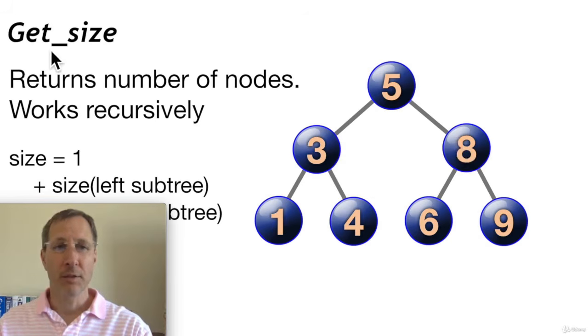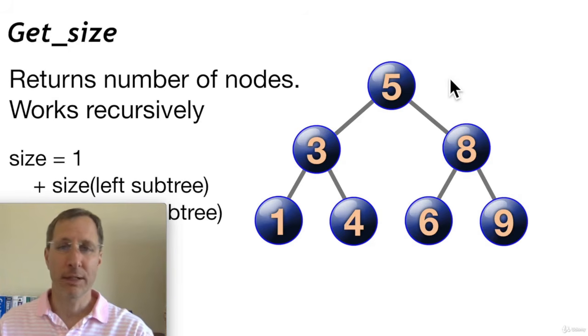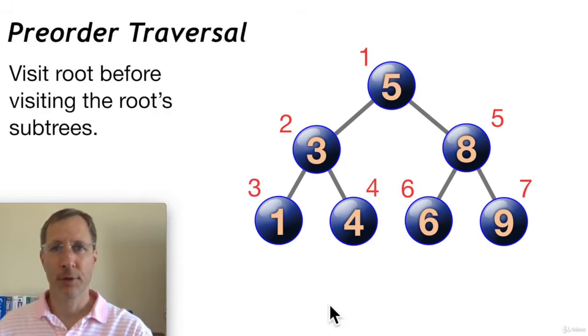And then we'd call the same getSize function on 3's left and right subtrees. The size of the 3 subtree is 1 plus the size of 3's left plus the size of 3's right subtrees. So we call the getSize function recursively as we descend down the tree, and eventually we get down to leaf nodes and we return a 1. Oh yeah, this is a leaf node, size equals 1. And so all those 1s get added back up as we retreat back from the call stack. Now let's talk about traversals.